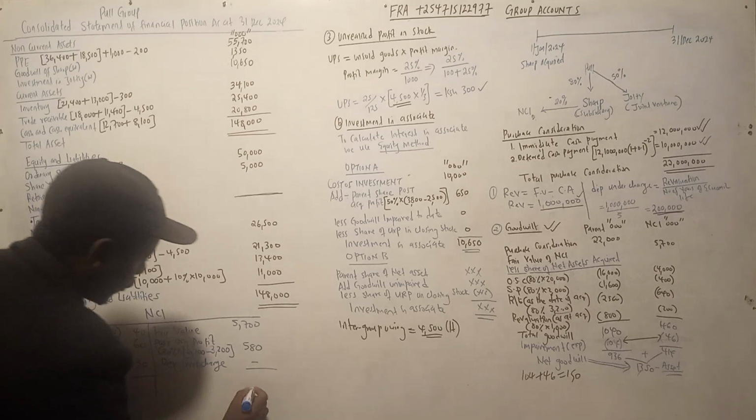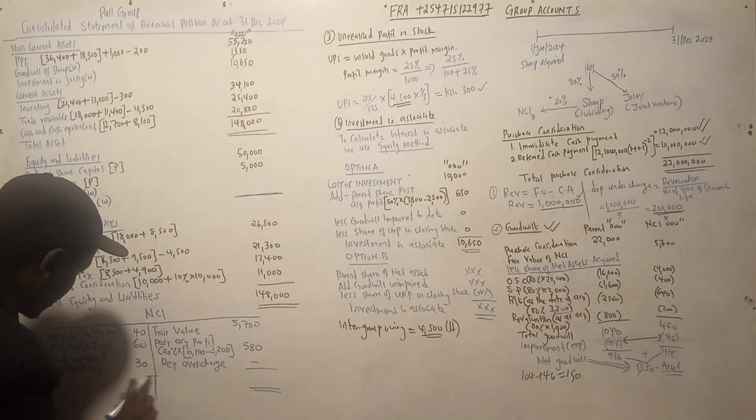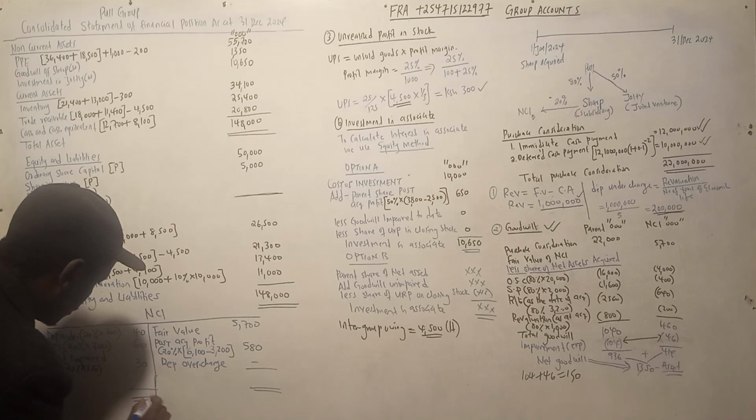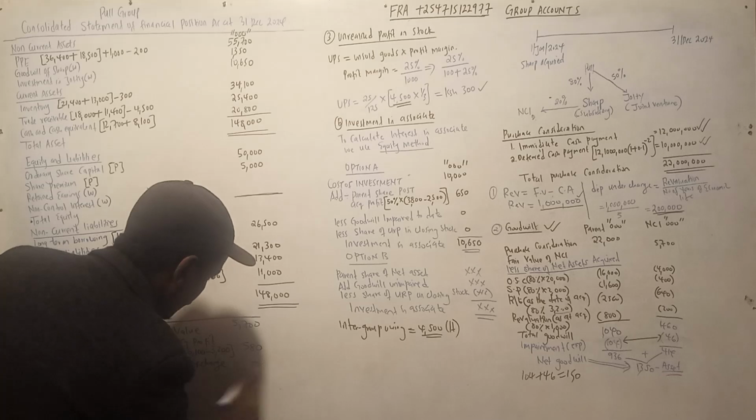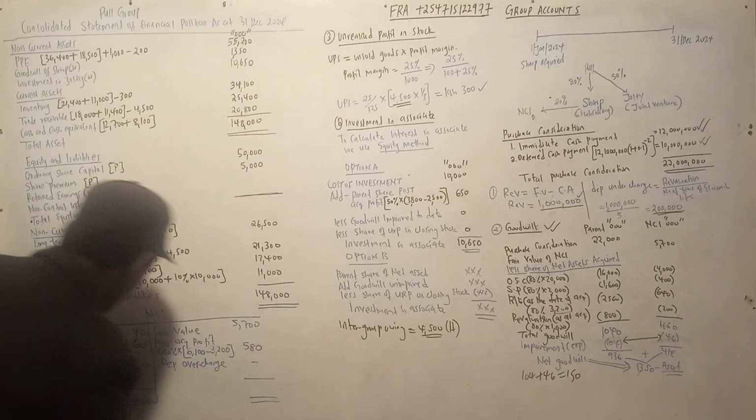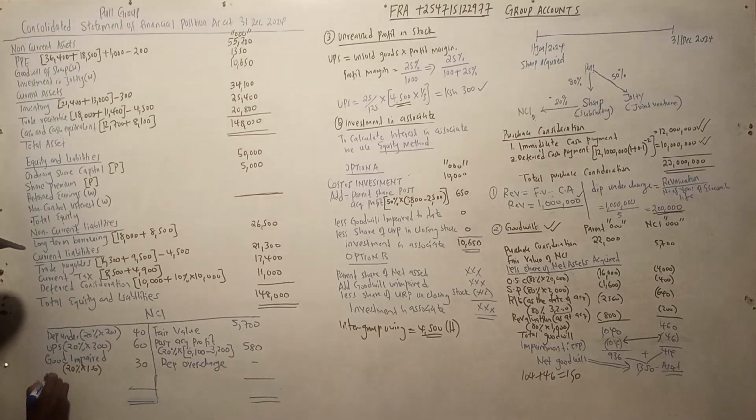So you can confirm the format that I gave you. Those are the items that you need, so that the balancing figure becomes the NCI to the statement of financial position.